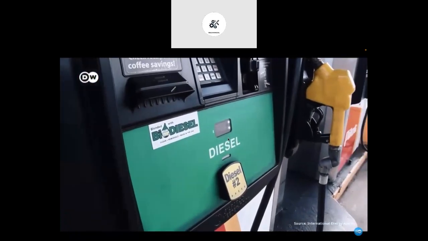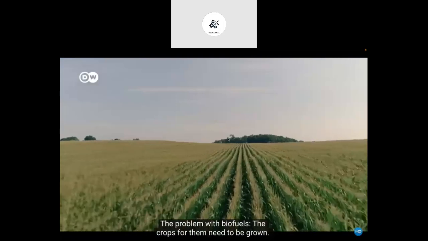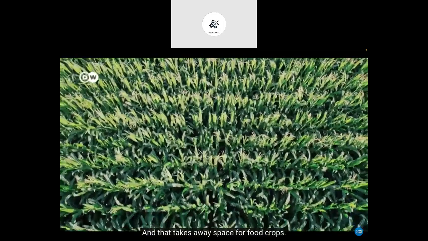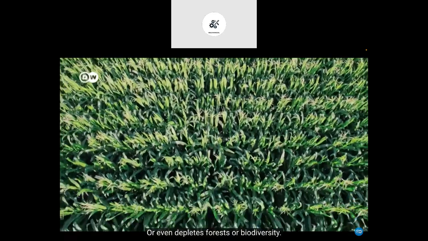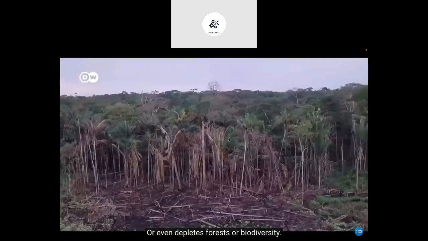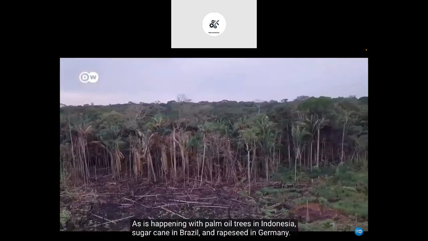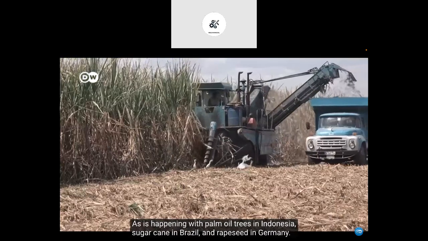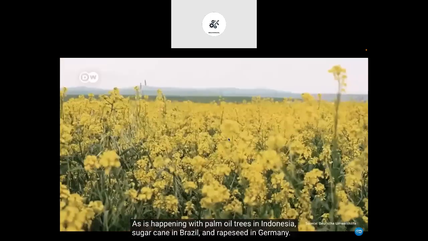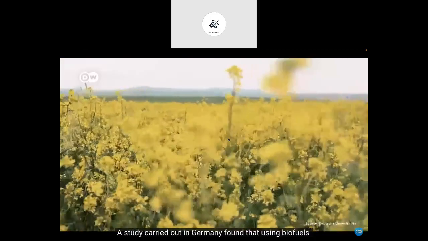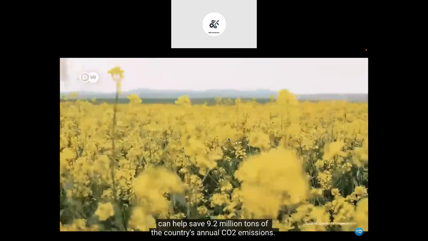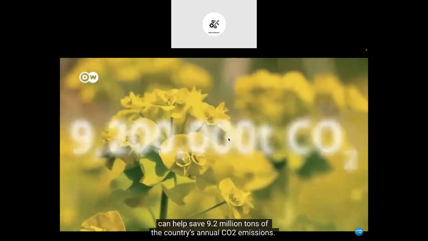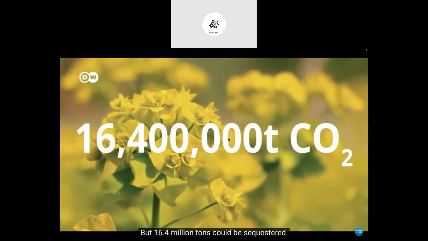Biofuels are used at gas stations worldwide. But according to the International Energy Agency, they only account for 3% of transport fuel demand. The problem with biofuels: the crops for them need to be grown, and that takes away space for food crops, or even depletes forests or biodiversity, as is happening with palm oil trees in Indonesia, sugarcane in Brazil, and rapeseed in Germany.